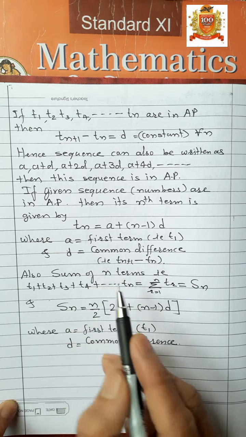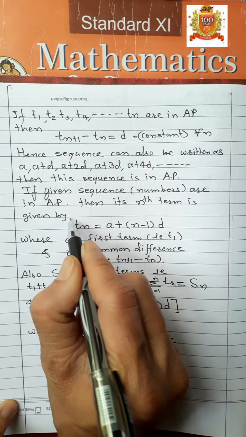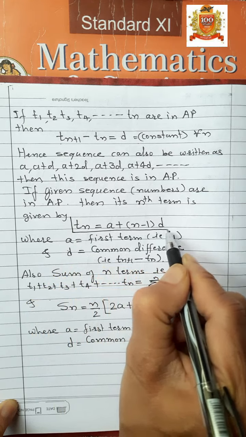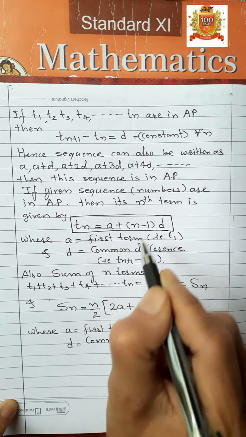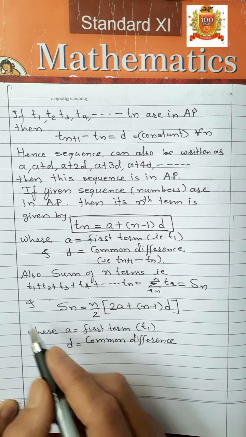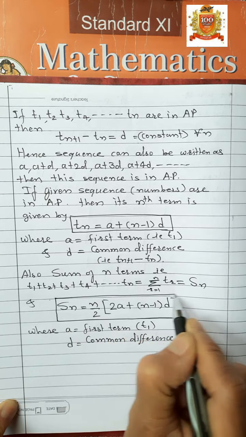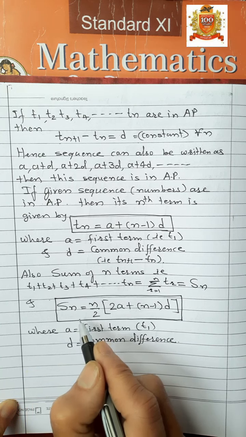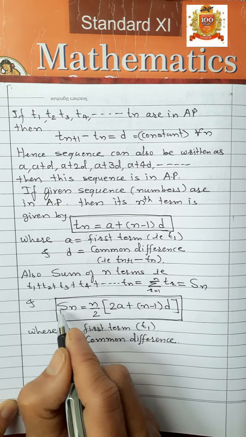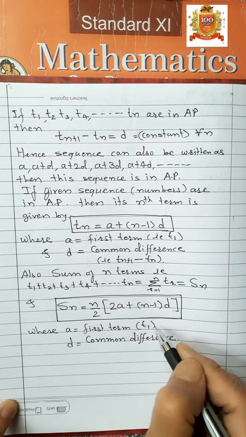By using these two formulae, we can find the nth term of a given AP and the sum of the first n terms of a given arithmetic progression.